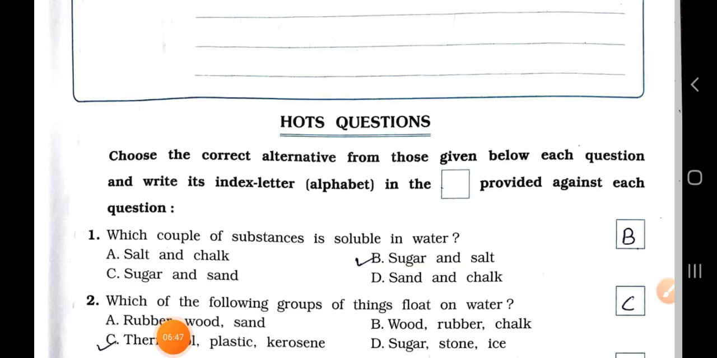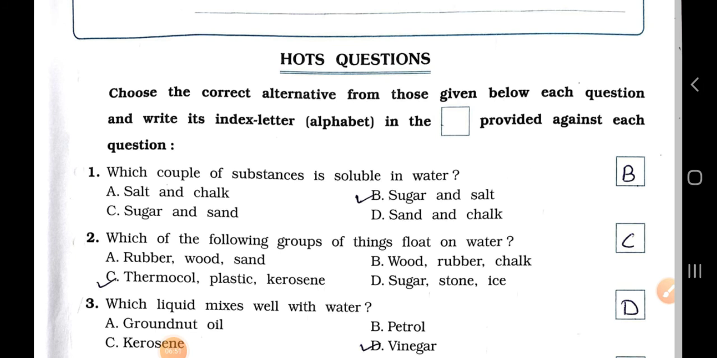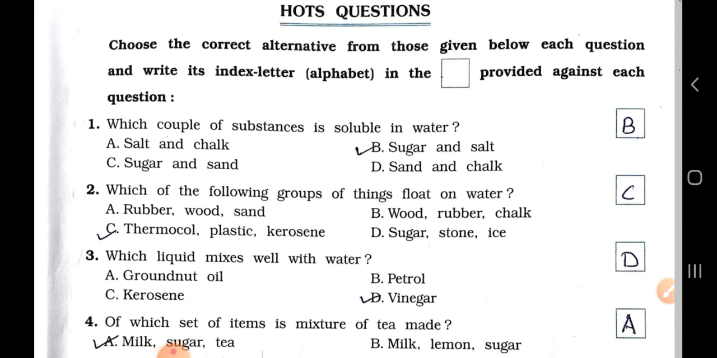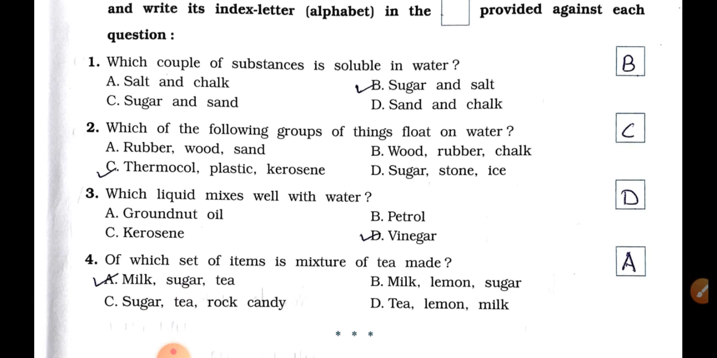See the HOTS questions. Choose the correct alternative from those given below each question and write its index letter in the box provided against each question. Question number 1. Which couple of substances is soluble in water? See the options given. A, salt and chalk. B, sugar and salt. C, sugar and sand. And D, sand and chalk. Answer is option B, sugar and salt.